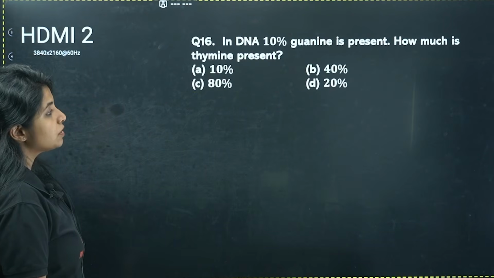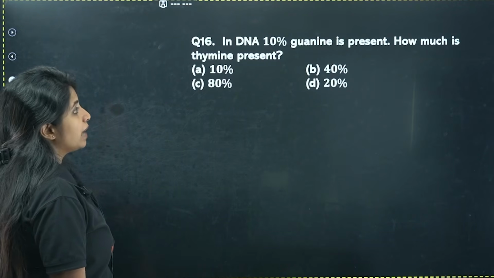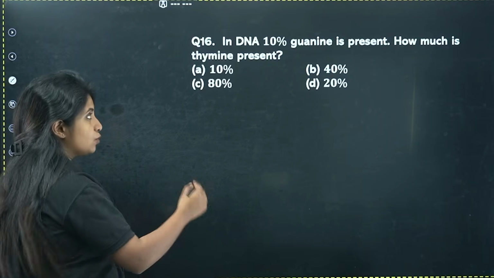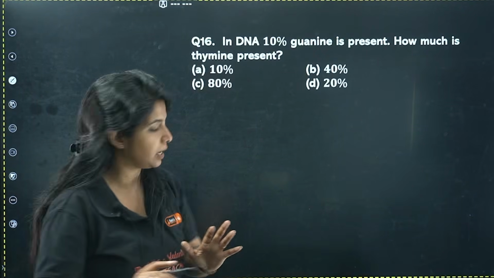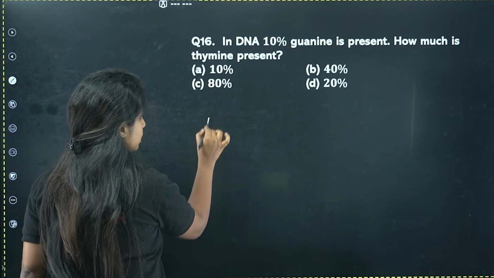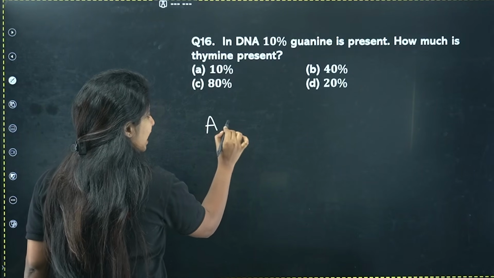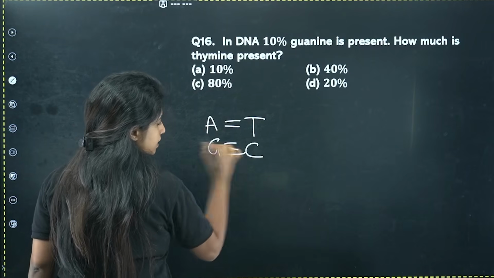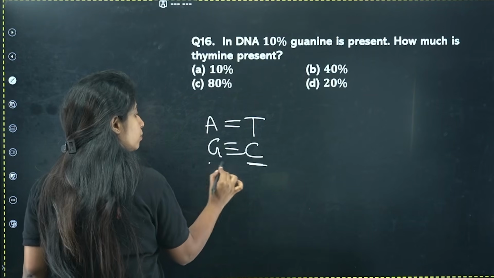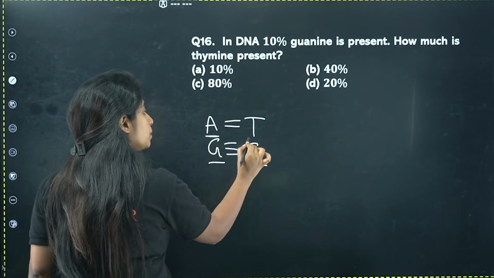In DNA, 10% guanine is present. How much thymine is being present? Here they are not mentioning single-stranded or double-stranded, so we assume that it is going to be double-stranded. In double-stranded DNA, Chargaff's rule says that A is going to base pair with T, and G is going to base pair with C. So that many number of C as G will be there, and that many number of T as A will be there.